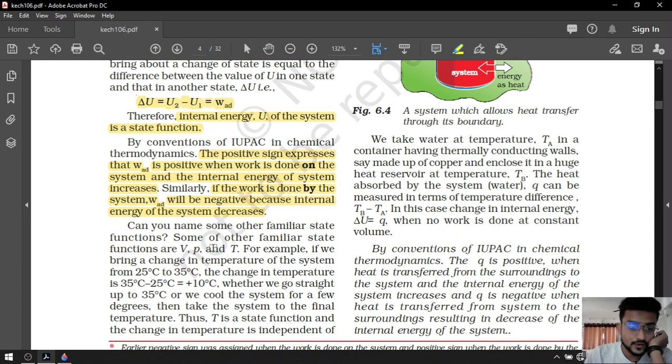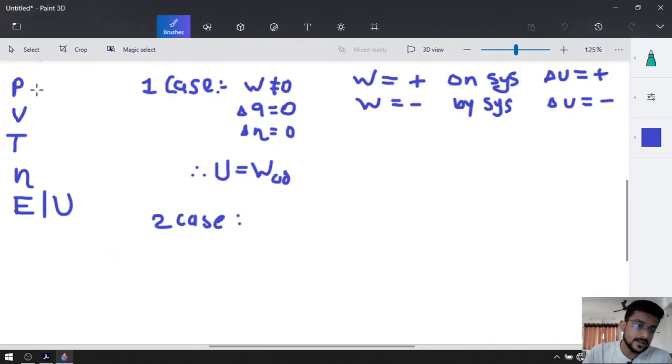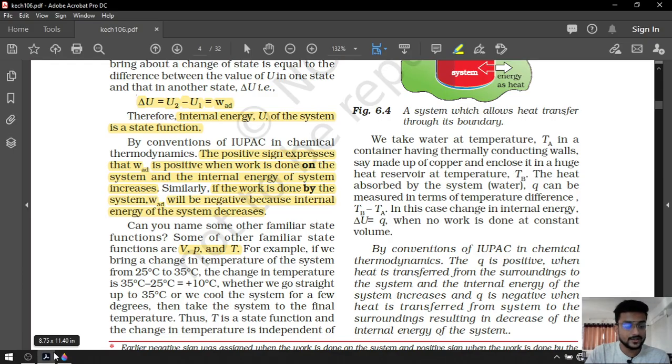Can you name some other familiar state functions? Some other familiar state functions are volume, pressure and temperature. How many state functions are there? You can see that pressure is a state function, volume is a state function, temperature is a state function, internal energy is a state function, and amount will also be a state function.